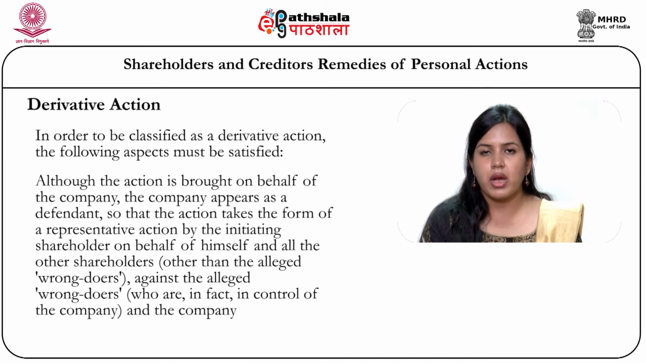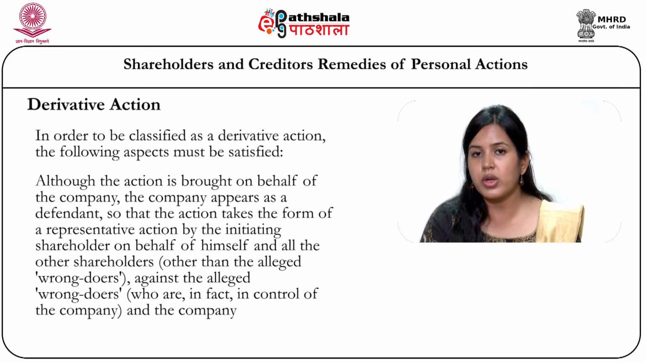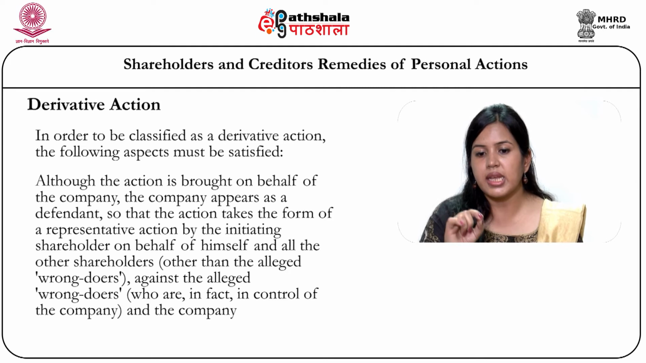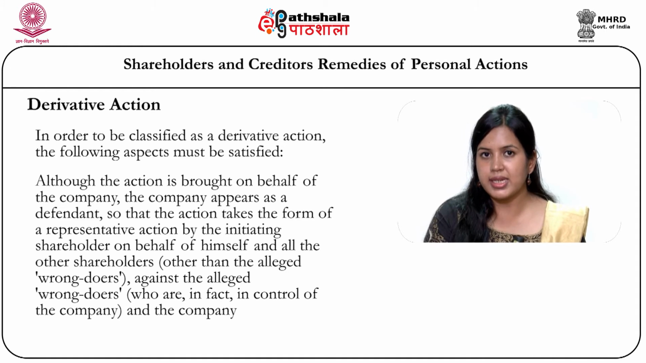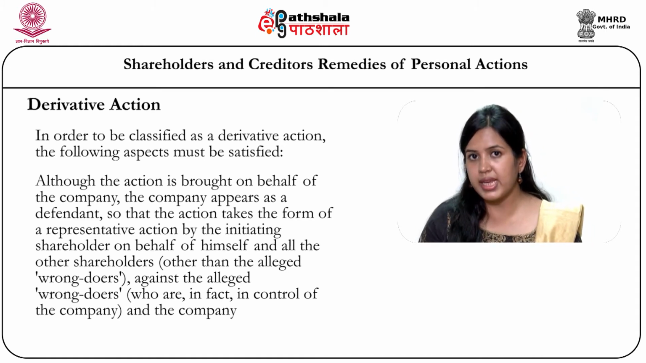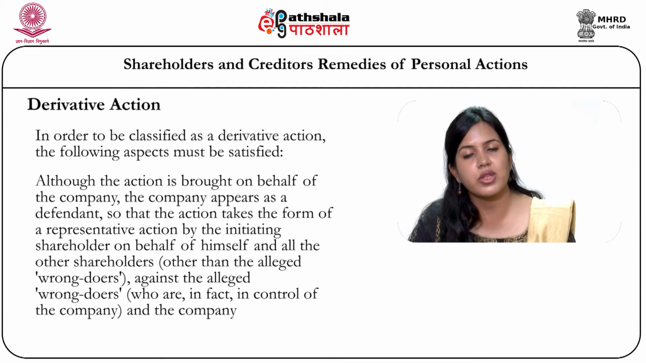Although the action is brought on behalf of the company, the company appears as a defendant, so that the action takes the form of a representative action by the initiating shareholders on behalf of himself and all other shareholders other than the alleged wrongdoers. I mean, the shareholders don't include the wrongdoers, and this action is against the alleged wrongdoers and the company. So, shareholders are taking action in a representative form against the company as well as against the wrongdoers, and these wrongdoers are part of the company itself. They are also shareholders of the company.